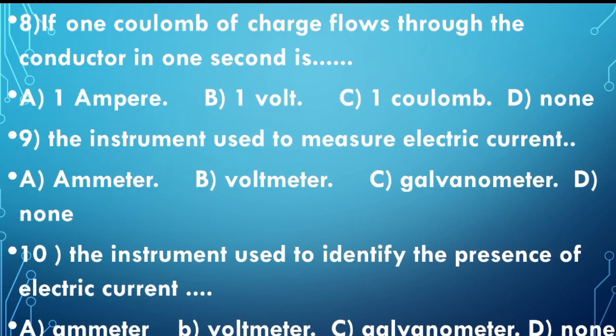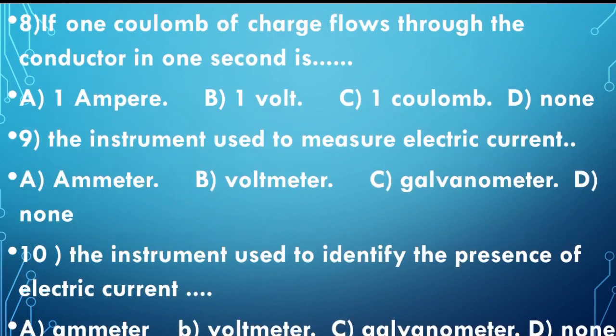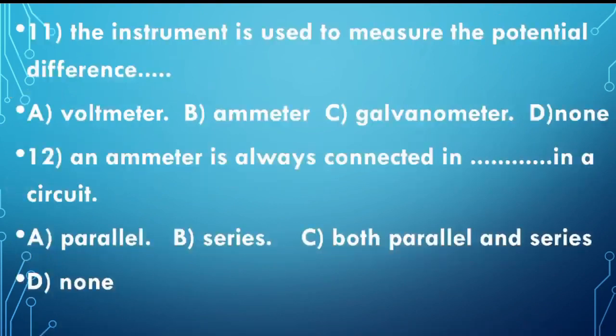Okay. Now we'll move on to the next question, the 11th one. The instrument used to measure the potential difference. The options are voltmeter, ammeter, galvanometer and none. It should not be ammeter because ammeter is a device which measures the electric current. Also galvanometer is a device which identifies the presence of electric current. So therefore, it should be a voltmeter. The instrument used to measure the potential difference will be voltmeter.